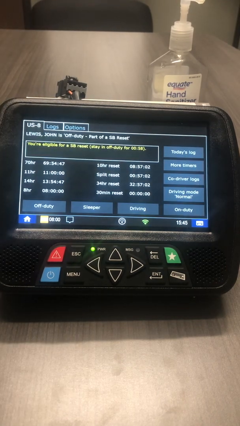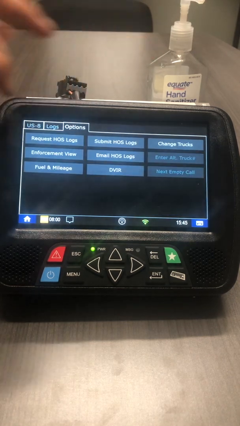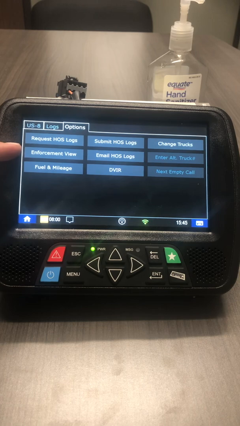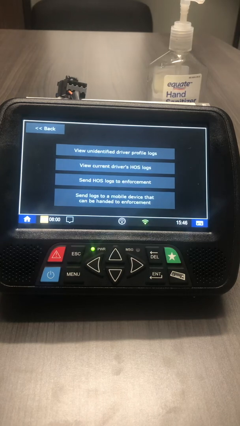In the event you get pulled over by DOT and they want to see a log sent out the door, you will go here to Options. You will click on the Enforcement View tab. It's going to ask for the Driver Portal passcode to exit Enforcement View. We're going to click No. It'll pop up with 4 options.